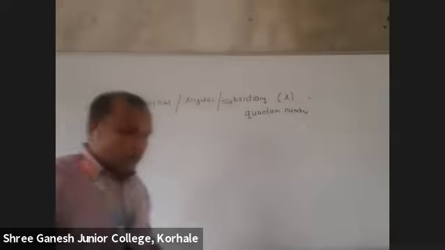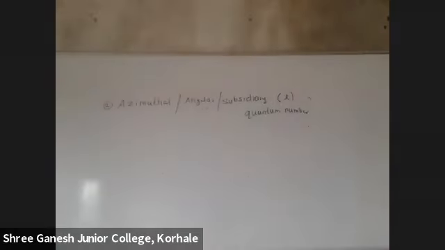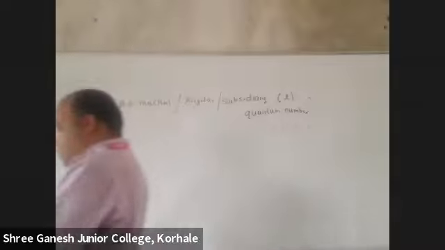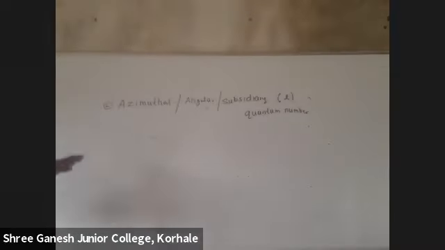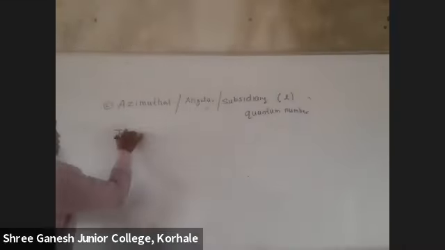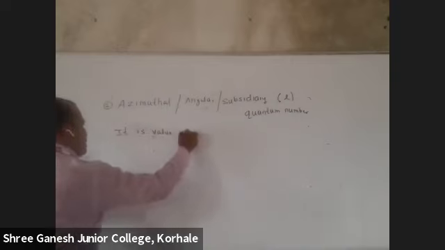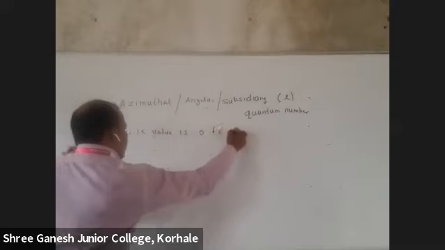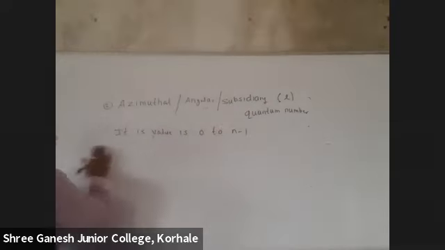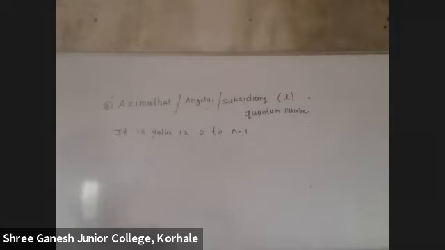Okay, now look here. First point, write down its value: 0 to n minus 1. Now see here how to write it. Here I am writing n.